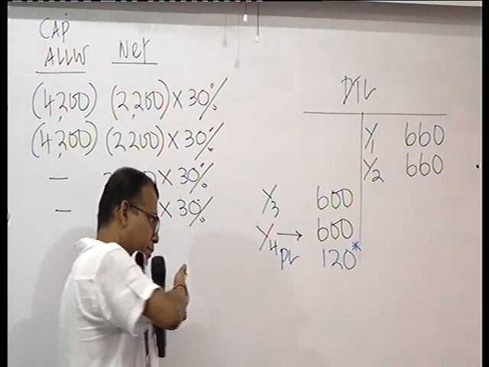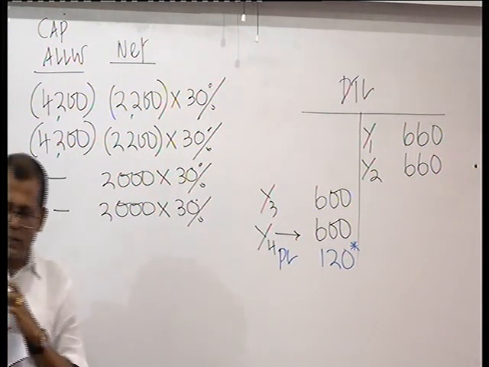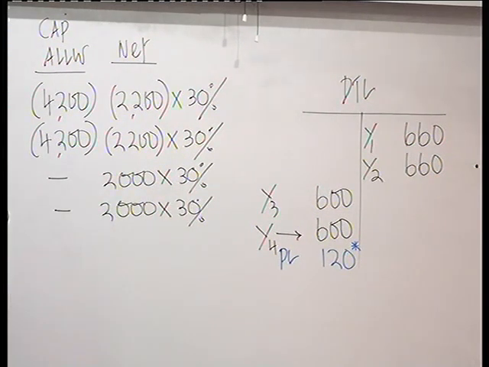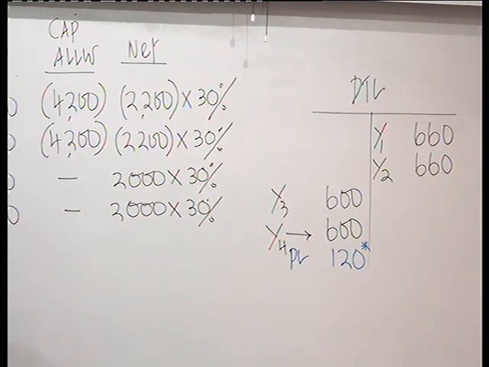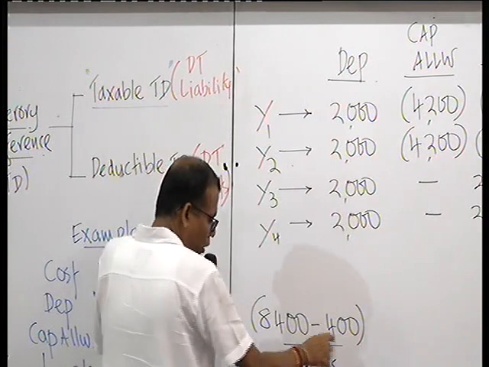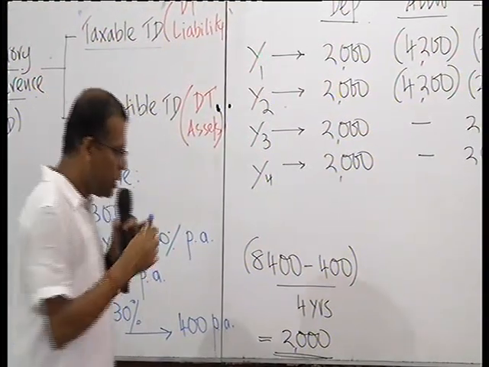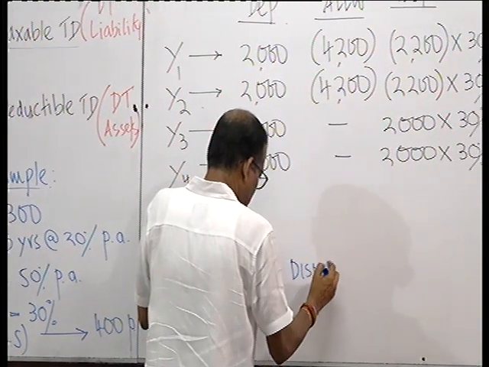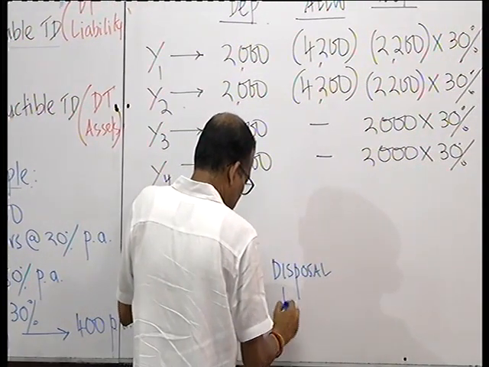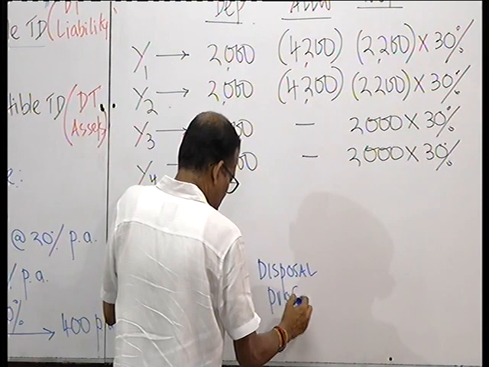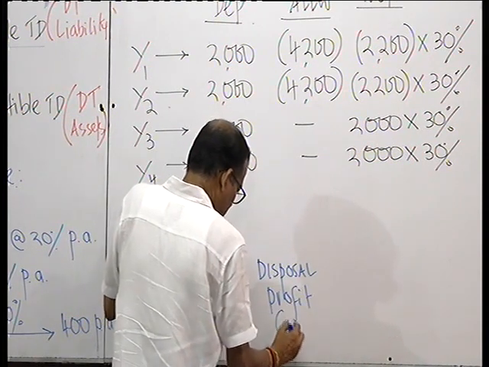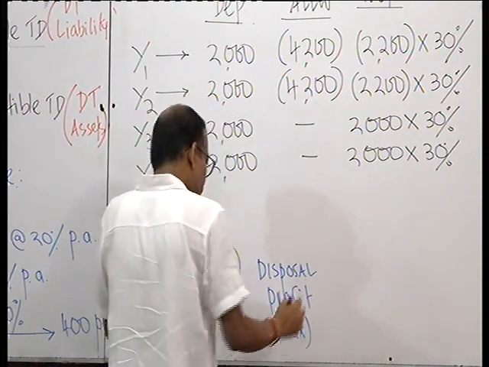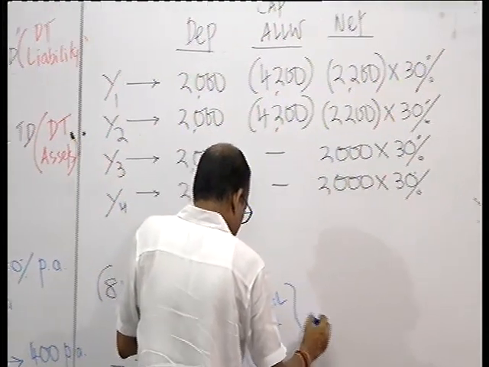You know why? Now assume that at the end of the fourth year, the company was able to sell the asset at its scrap value of 400. When you sell this asset at the scrap value of 400, you will have a disposal profit. For tax purpose, in the tax computation, there is a disposal profit of 400.